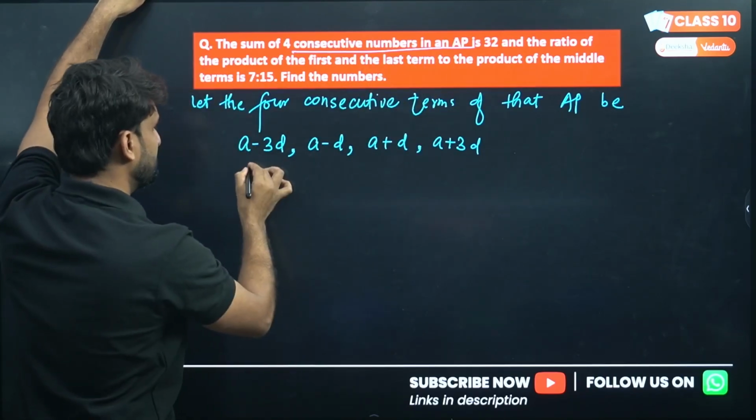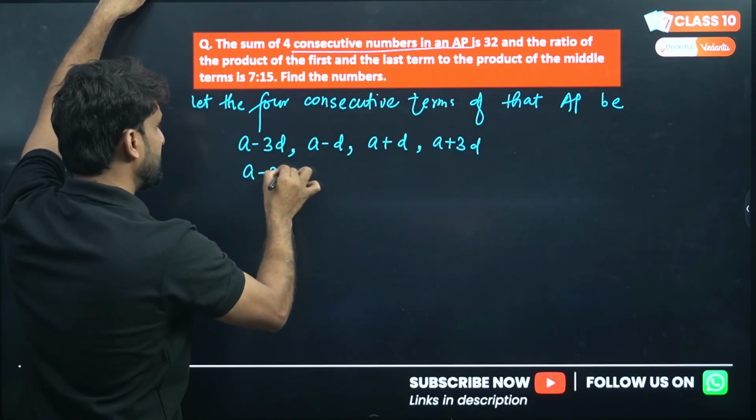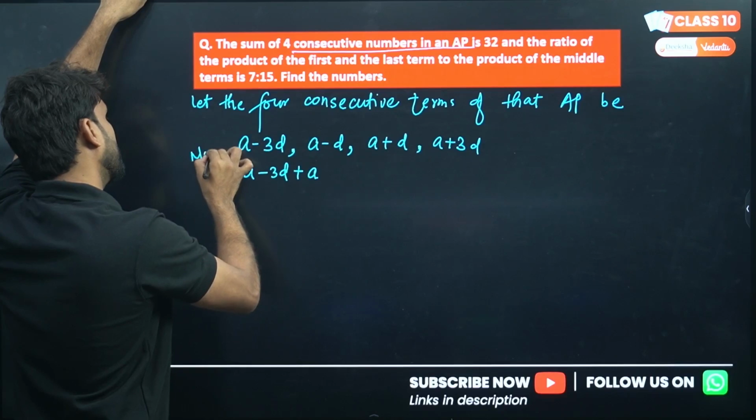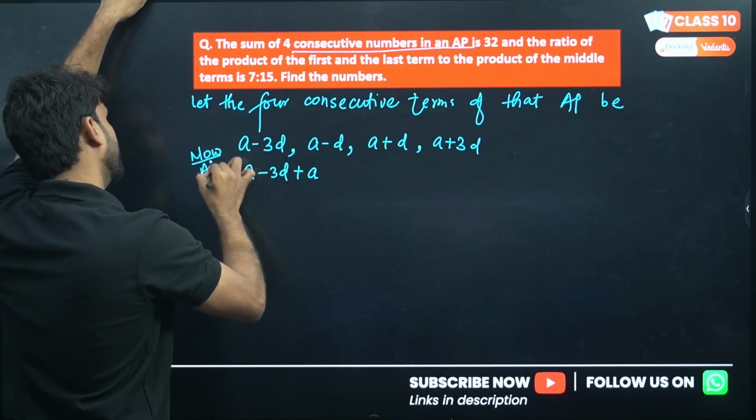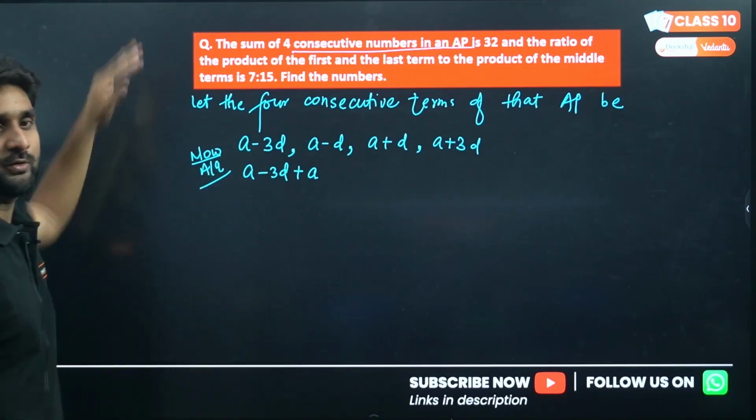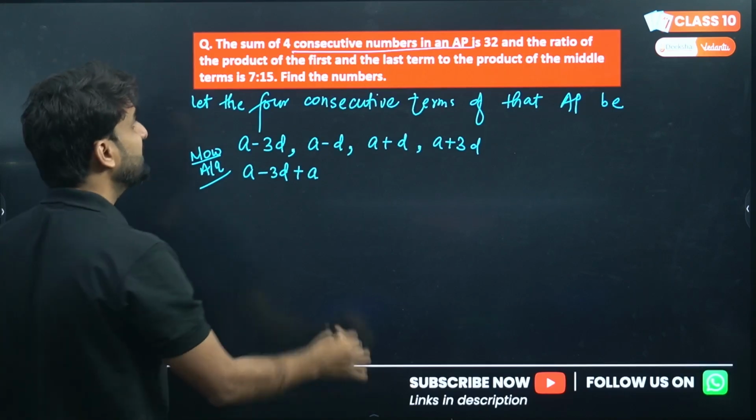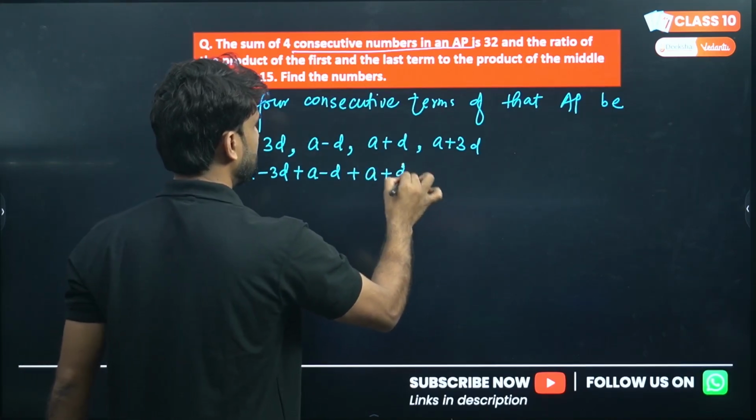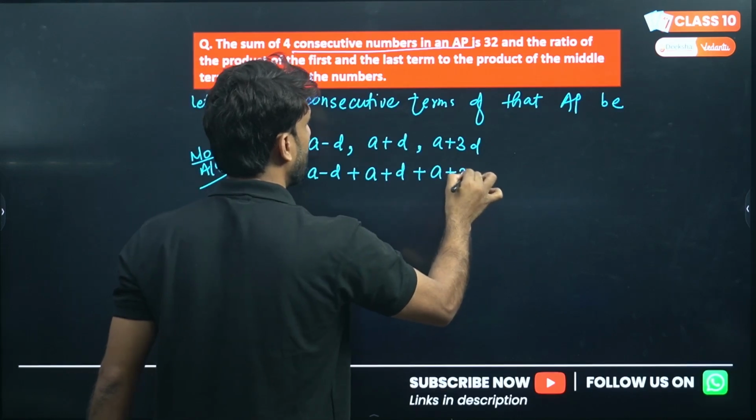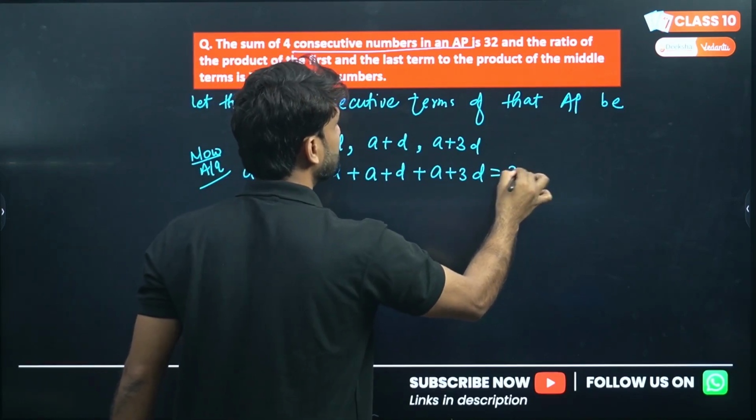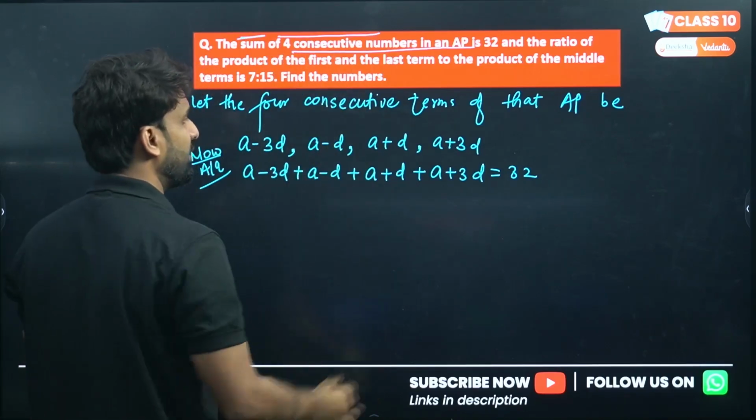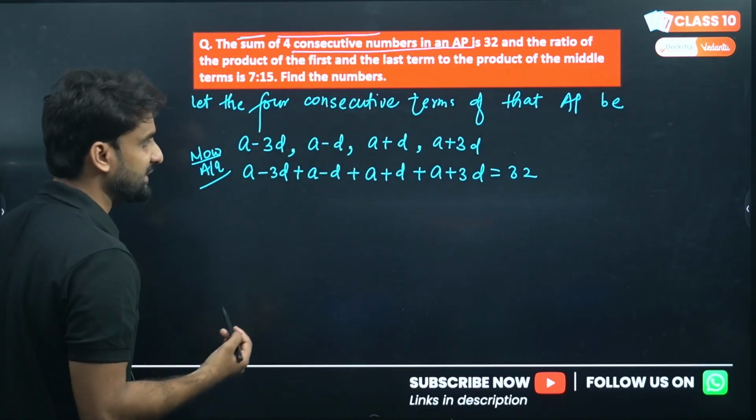Now solve this. Please do the sum. Now I'm writing here, according to question, AQ. AQ means according to question. A minus 3D plus A minus D plus A plus D plus A plus 3D. Why am I adding all these numbers? Because the first statement is saying the sum of 4 consecutive terms.